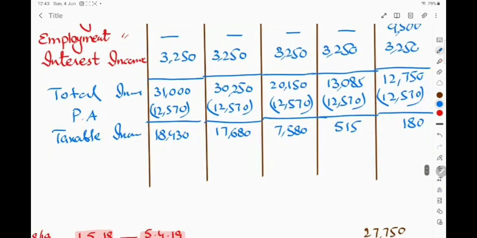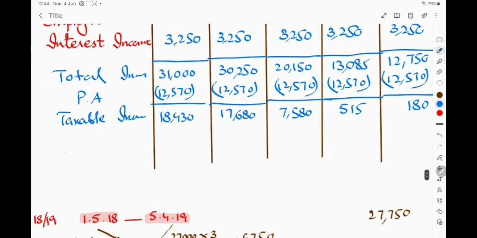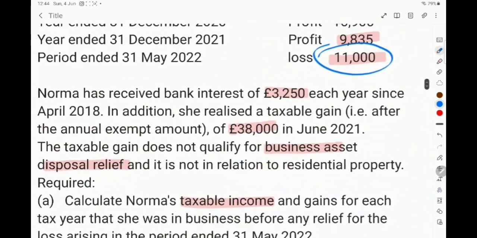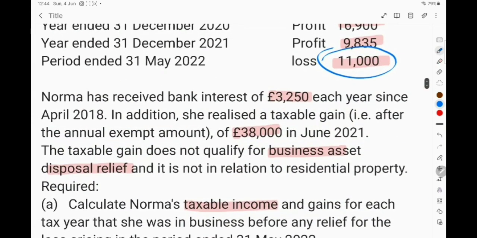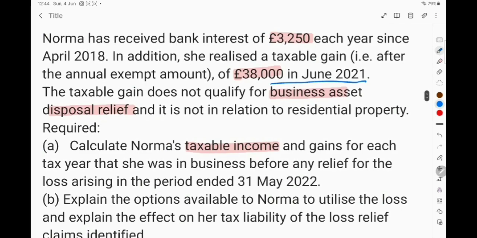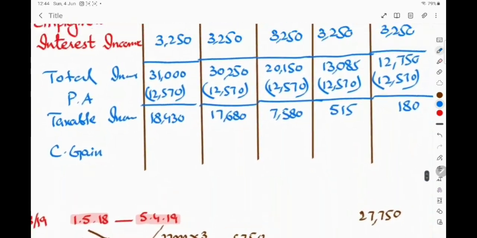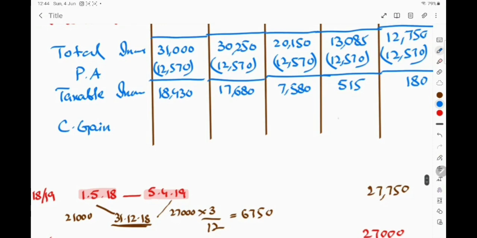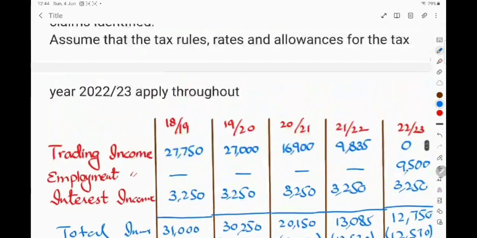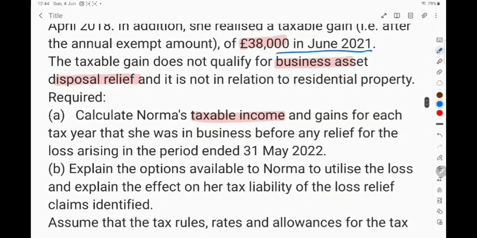So, this is our taxable income, and if we have to include the capital gain, in which year is it earned? 38,000 in June 21. So, this is the year 21-22 in which we have earned the capital gain. So, that is 38,000.